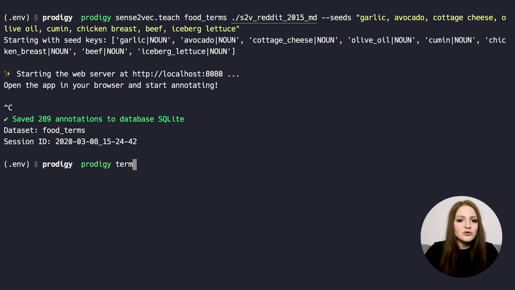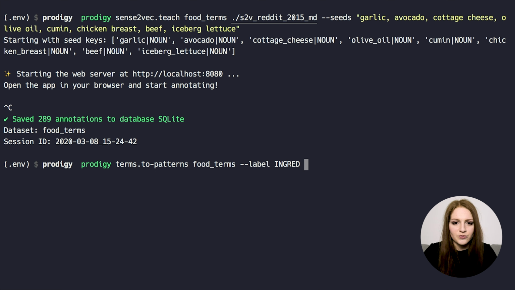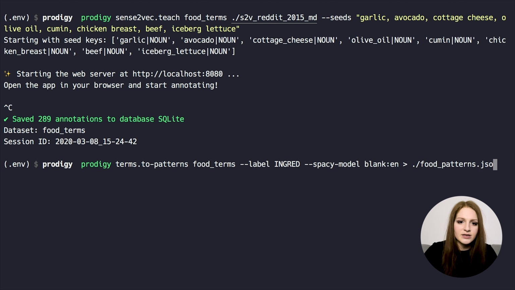For that, we'll use the built-in recipe terms.to-patterns. We give it the name of the dataset with our phrase list and a label that we want to assign if a pattern matches. So here, that's what I chose. It's short for ingredients, so it doesn't take up that much space. And then we also give it a spaCy model, in this case, just a blank English tokenizer for tokenization. And we can then forward the output to a file, in this case, JSONL, newline delimited JSON, and it will save out our patterns to disk, and we can keep working with that file.